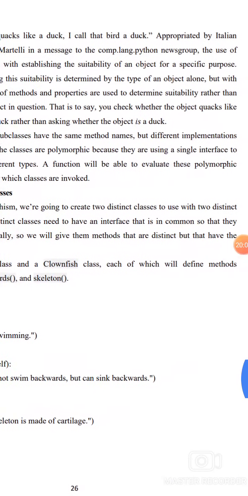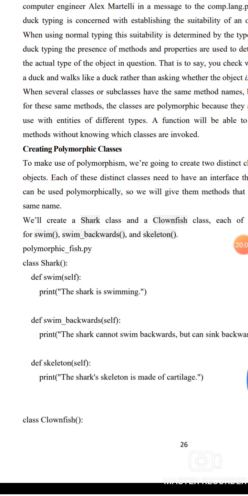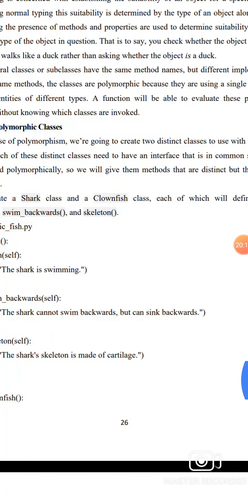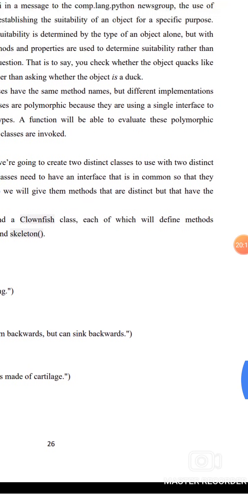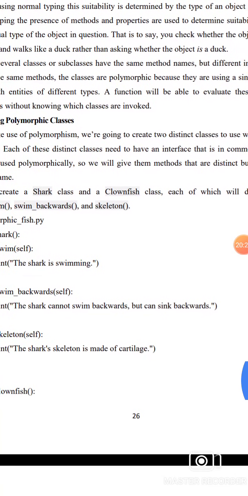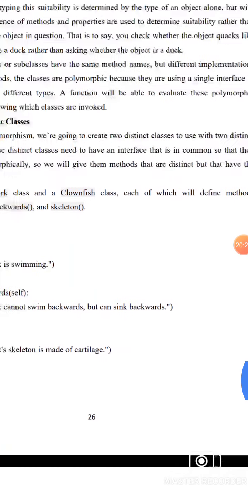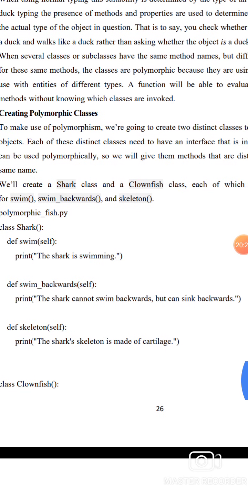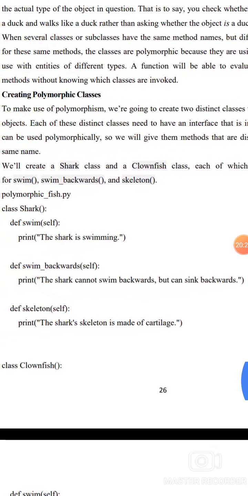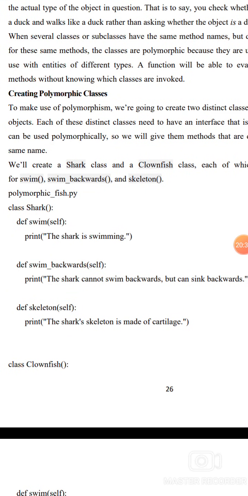A function will be able to evaluate a polymorphic method without knowing the class of the object invoked, by creating polymorphic classes. To make use of polymorphism, we are going to create two distinct classes to use as two distinct objects. Each of the distinct classes needs to have an interface that is common so they can be used polymorphically. So we will give them methods that are distinct but have the same name.